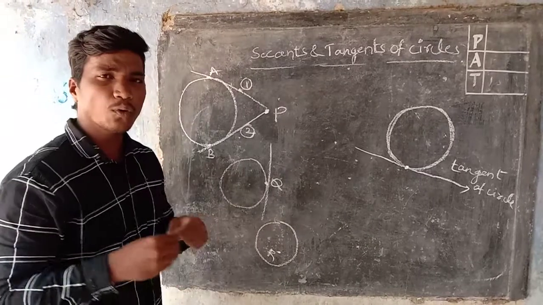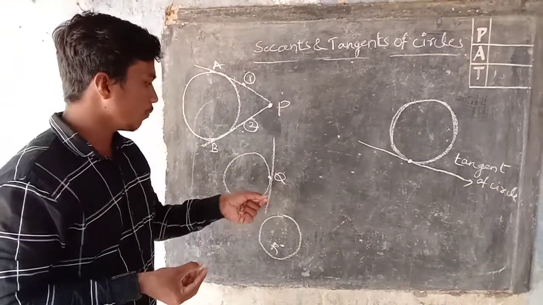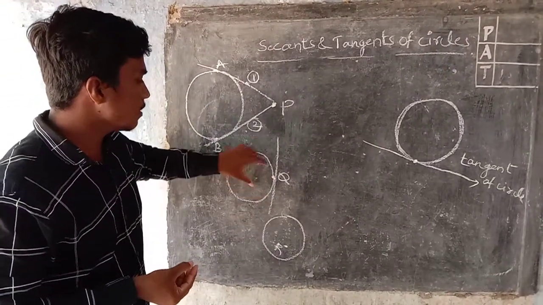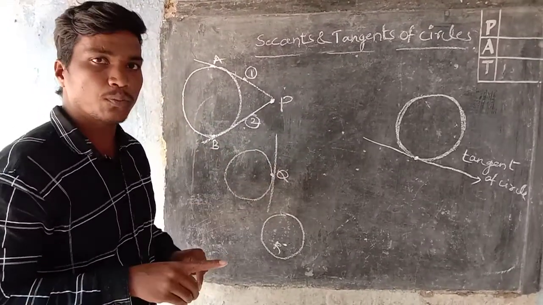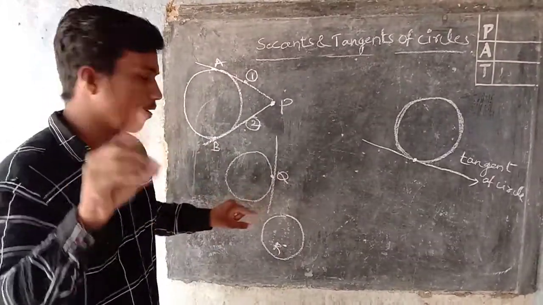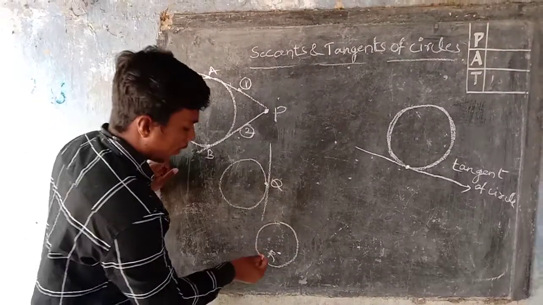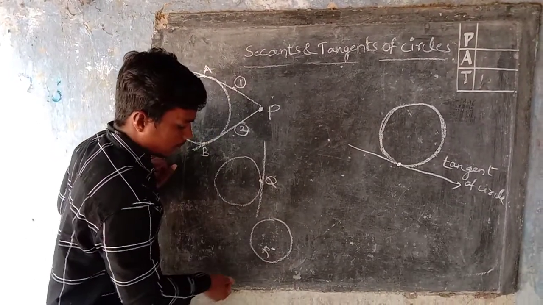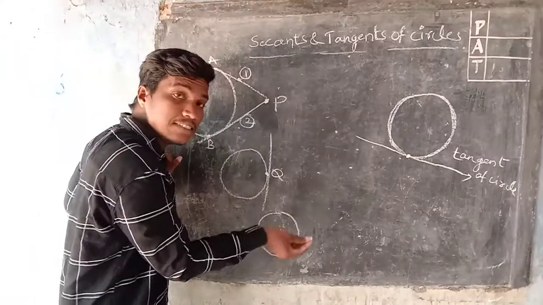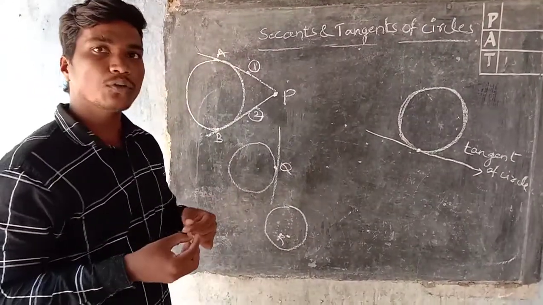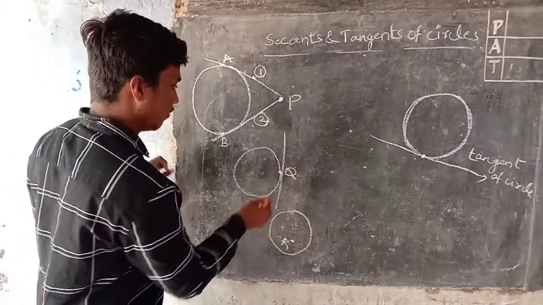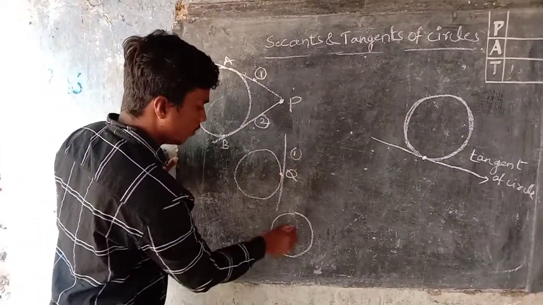We have to draw only one tangent if possible. Only one tangent, because there is only one point that touches the circle. That's why we have to pass only one tangent. And in this circle, the point lies inside the circle, so we don't have to draw a tangent. Here one tangent, here 0.